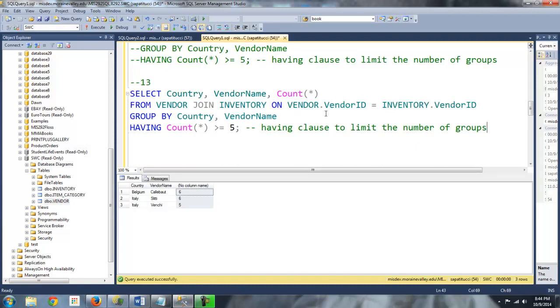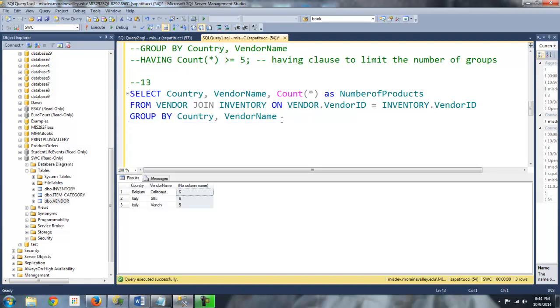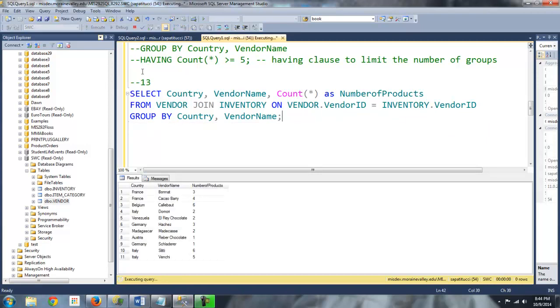And, okay, so I don't want to do that. So let me just, okay, get number of products in there. And we're going to group, okay, I'm going to get rid of the having here. Now, this, well, I'll just go ahead and run it real quickly. Okay, so this is the country, the vendor name, the number of products for each vendor, all right? And basically, what I'll do here is just get in here and add with roll-up, okay?